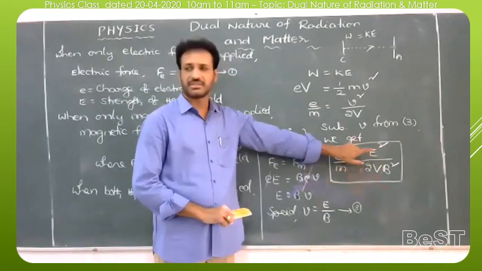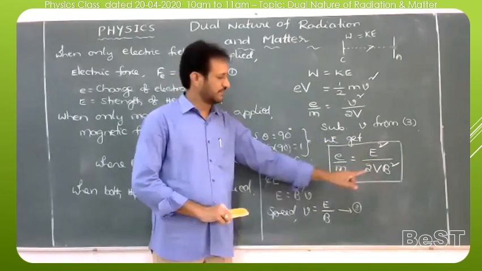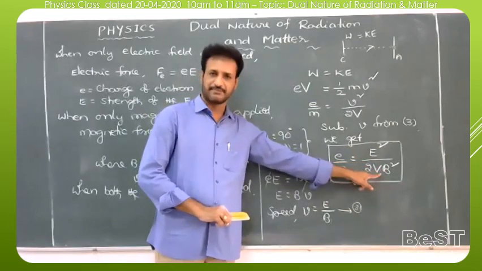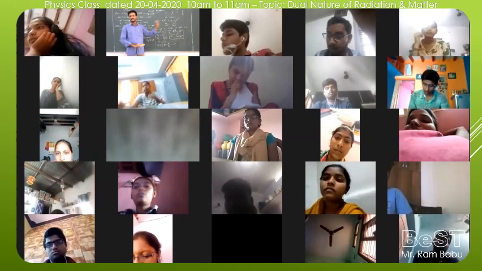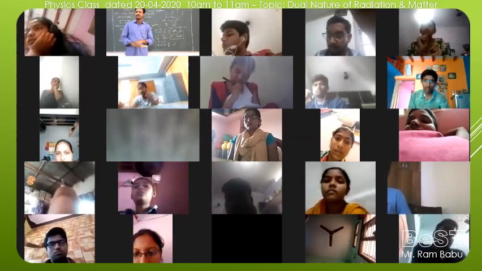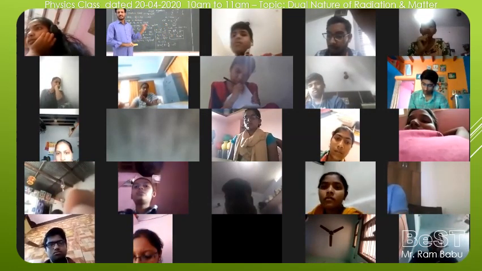Here E is the strength of the electric field, B is the strength of the magnetic field, and V is the potential difference. By knowing all these values we can calculate the specific charge of the electron by using Thomson's method.